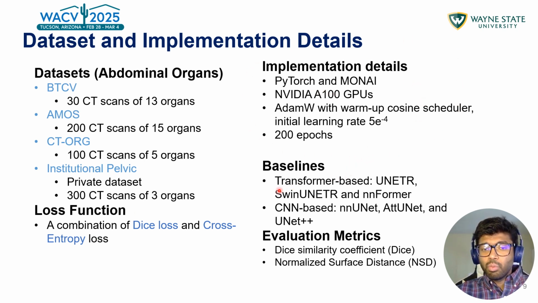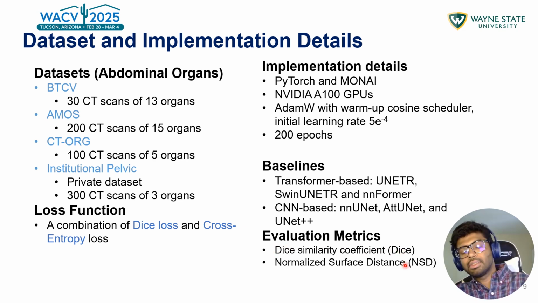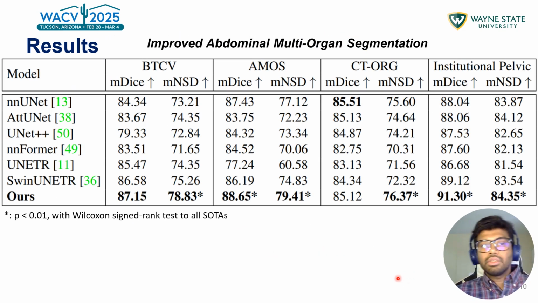And for the baselines, we take some state of the art methods, SOTA methods, three transformer based models, and also three CNN based models to compare against our SAM based models. And for the evaluation metrics, we have DICE and NSD. So this is the first set of our experiment results.